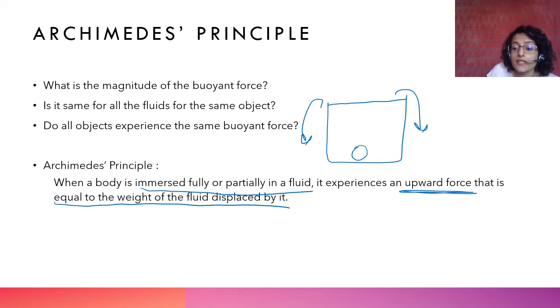It experiences an upward force equal to the weight of the fluid displaced by it, and this weight of fluid can be measured. If you collect the water that comes out and measure its weight, then you will see what buoyant force was acting on the object.